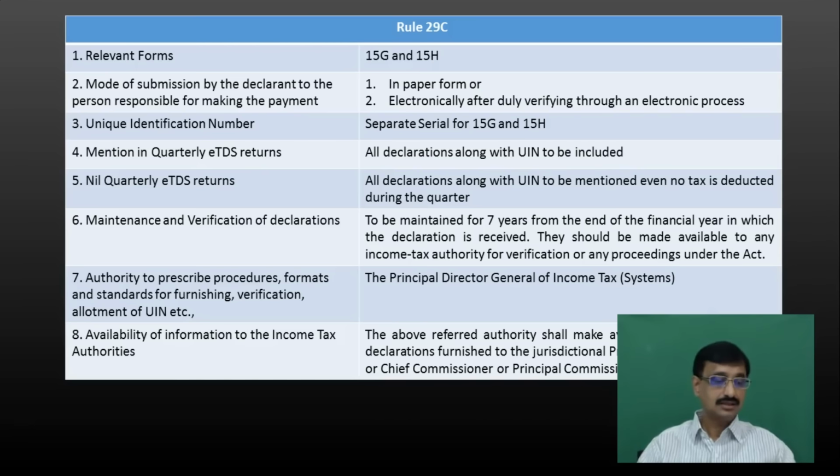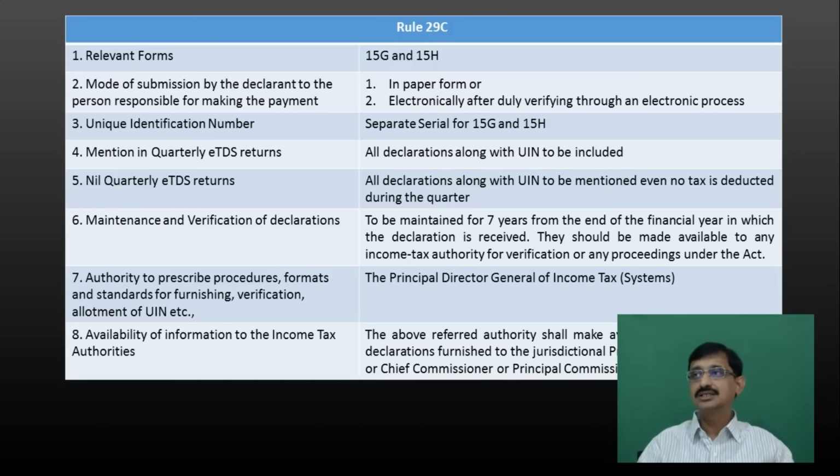Means 18, 19, 20, 21, 22, 23, 24. So for the forms received in 16-17, he has to maintain those forms up to 31/3/24. Means from the end of that financial year he has to maintain for 7 years. And also he should make available those forms for verification by any income tax authorities.